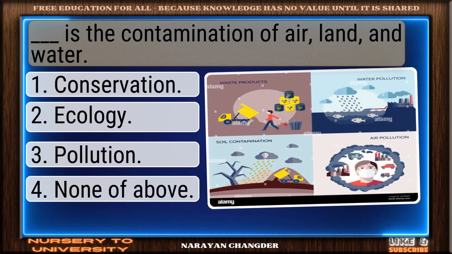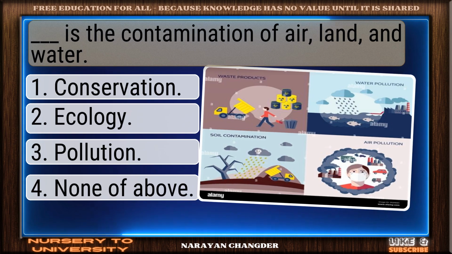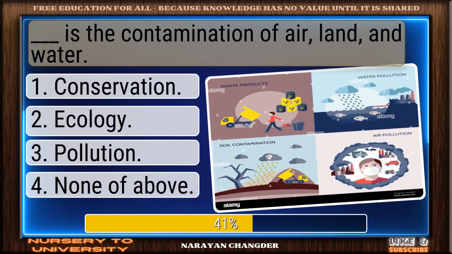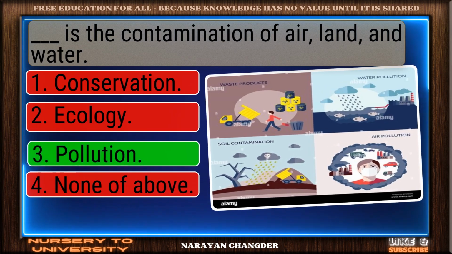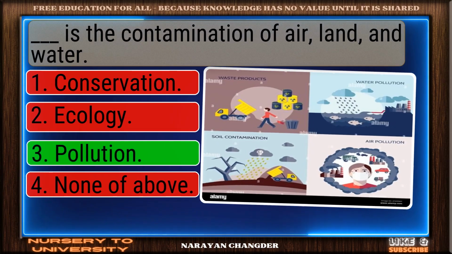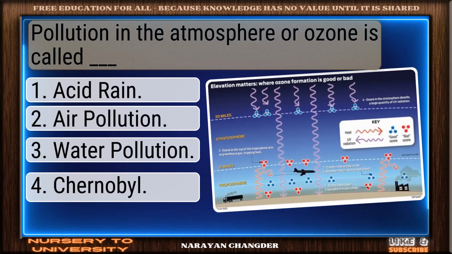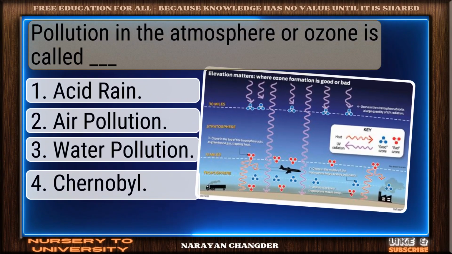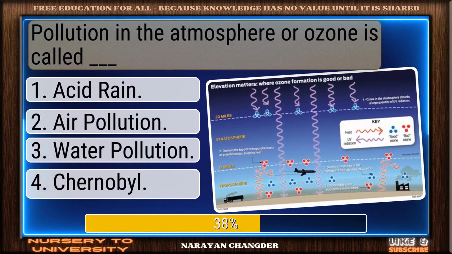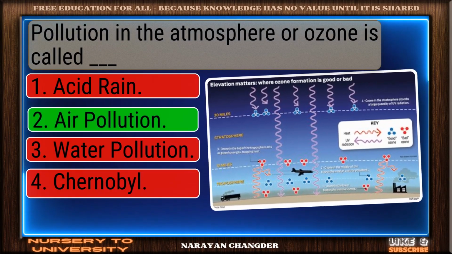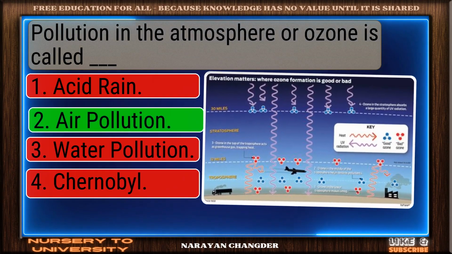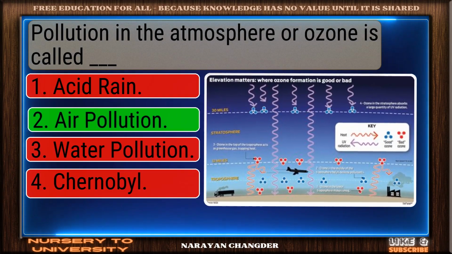Dash is the contamination of air, land, and water. Great thinking. Pollution is the right choice. Pollution in the atmosphere or ozone is called dash. Right again. Air pollution is a valid answer.